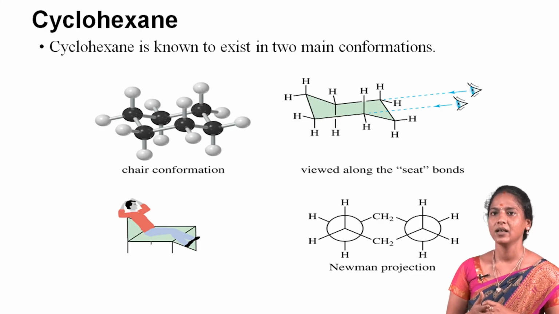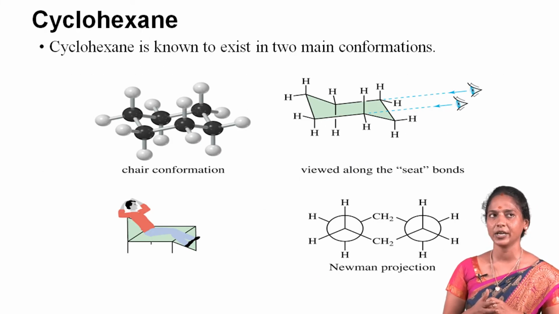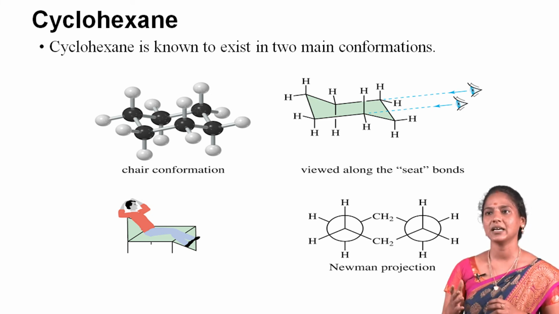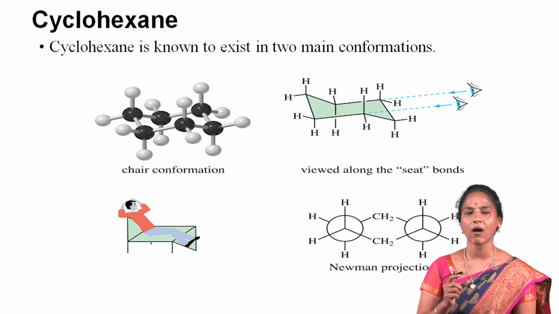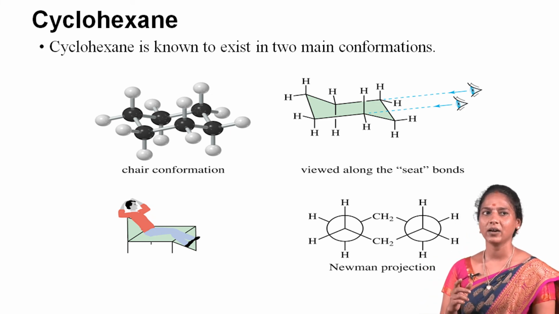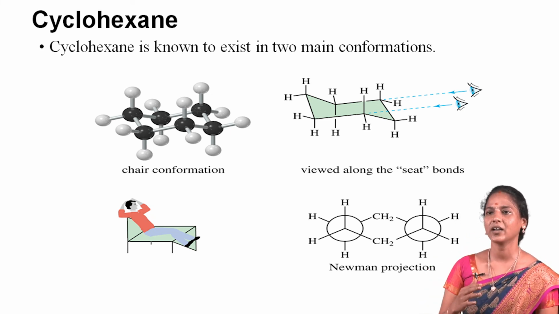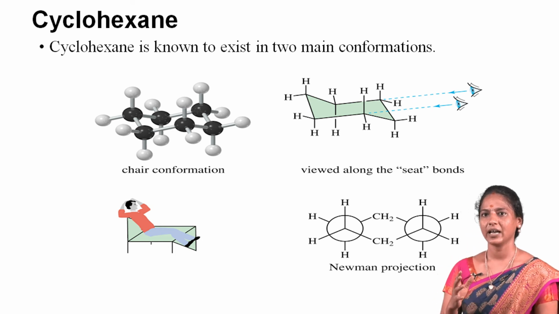Next one, cyclohexane. Cyclohexane is known to exist in two main conformations. These are known as the chair and the boat conformations. Of the two conformations, the most stable conformation of the cyclohexane ring is the chair conformation. It is a non-planar structure. In this, the carbon-carbon bond angle is 109.5 degrees, so the chair conformation is free of angle strain. It is free of torsional strain also. So the chair conformation is a very stable conformation.